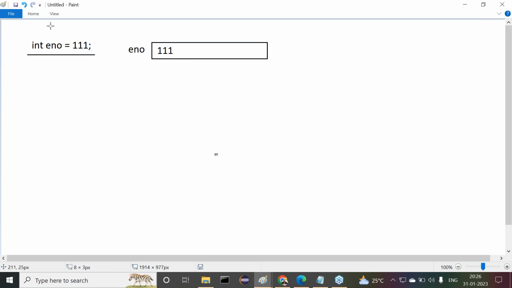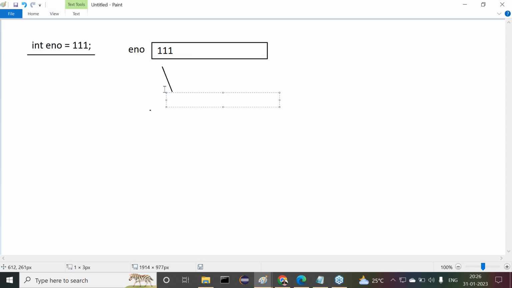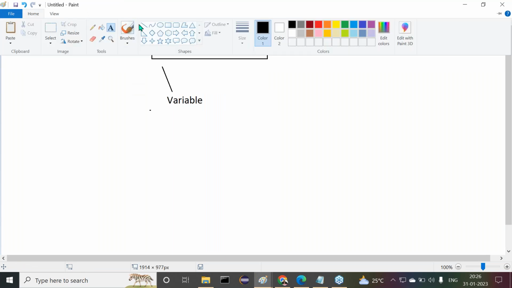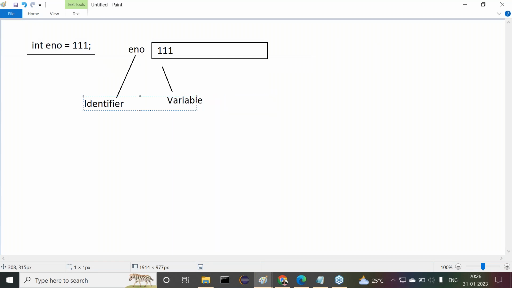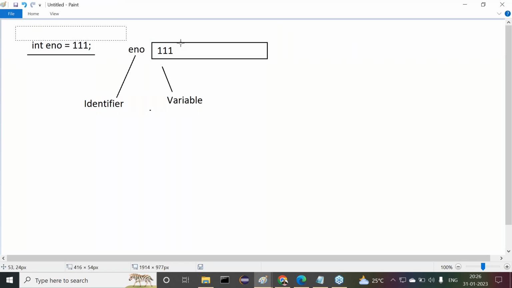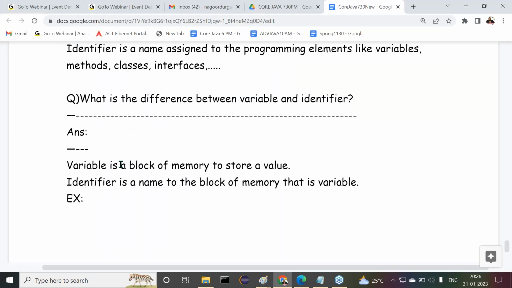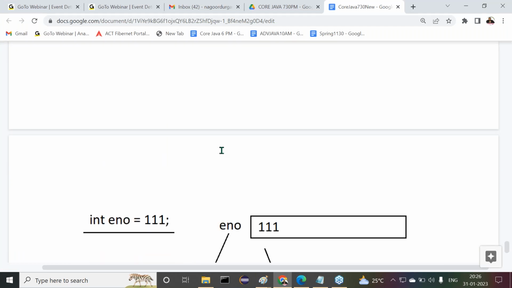This memory block is nothing but a variable, and here envo we can call an identifier. That's it, not more than that. An identifier is a name assigned to the variable. A variable is nothing but a memory block. See this example clearly, and we can understand this now.